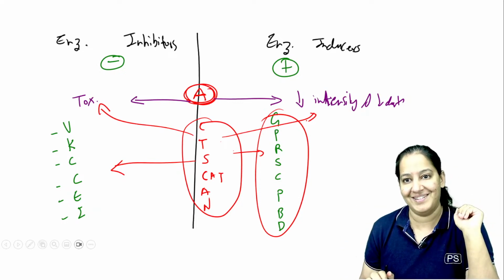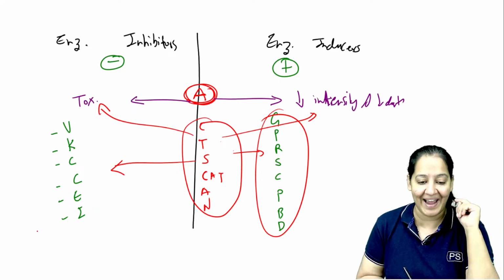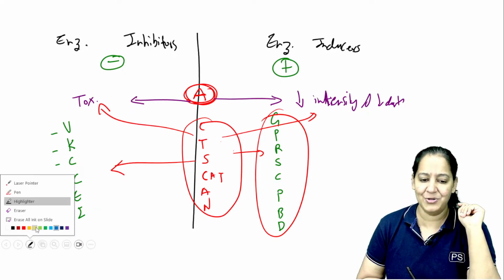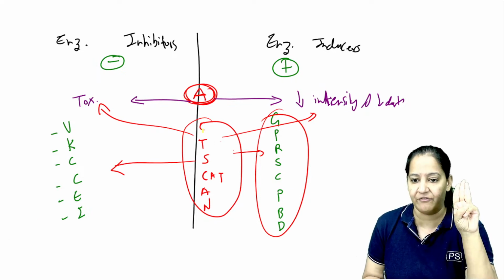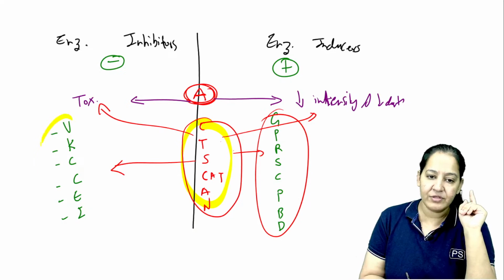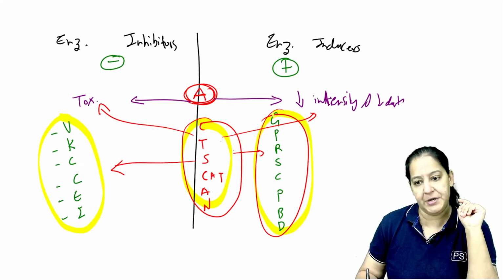How many of you got it? Can you write something in the chat box, either that you got it or you didn't get it? How do you like this topic? You got my point? You get many questions from that. Not only on the list, you should know the mnemonic. The three mnemonics are in front of you: the mnemonic of the substrate drug, the parent drug, and the mnemonic of the enzyme inhibitors and the mnemonic of the enzyme inducers.